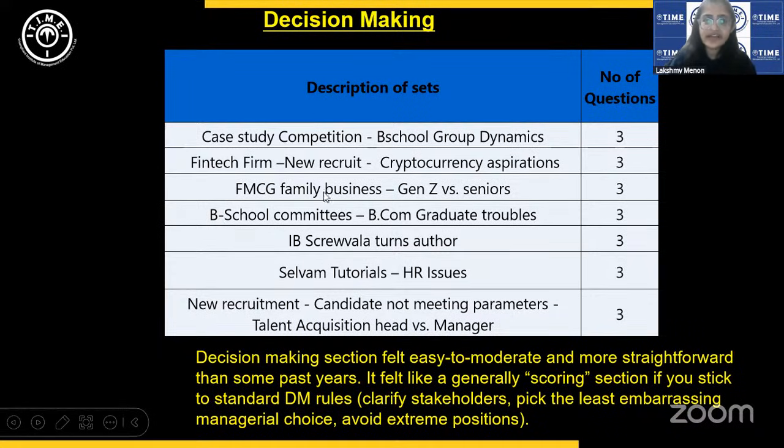Then again, another B school based set here. So you see, we have two B school based sets. The second one was about a fresh graduate, a fresher who joins a B school and realizes that she needs to join some committees in order to up her CV value, but then she's rejected by many of the committees because she's a fresher. So that's her dilemma there.